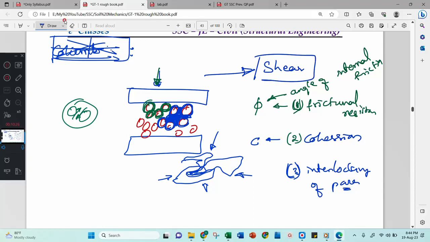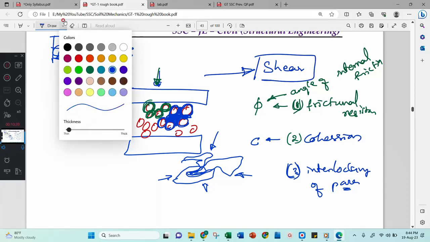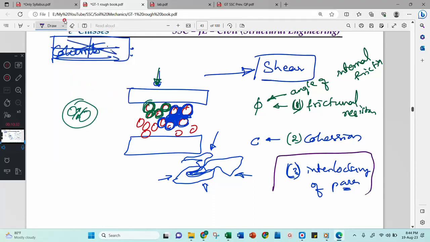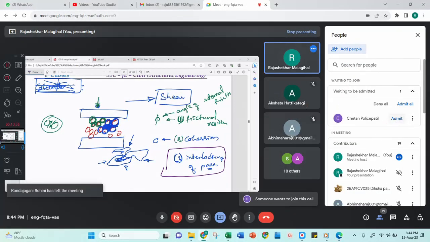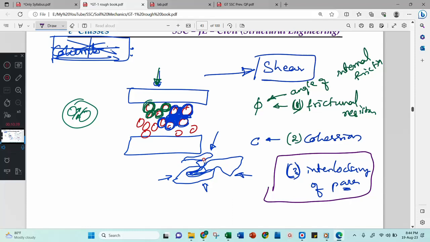Okay, when I study the strength of the soil, I will not consider this interlocking because I am not sure about it. I am not confident about interlocking of the particles. Therefore, I will not consider it. According to me, shear strength means cohesion and the angle of internal friction. Okay, this is the theory about shear strength. Understood?